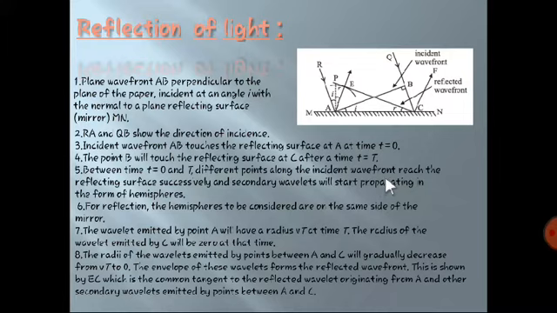Now we are going to assume that the incident wavefront AB touches the surface at t equal to 0.